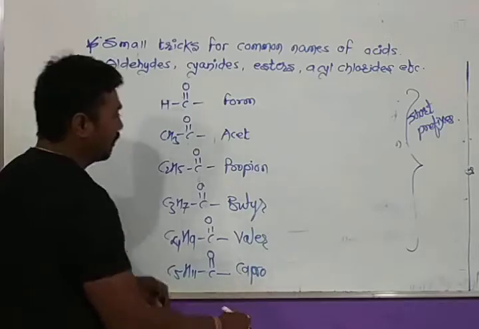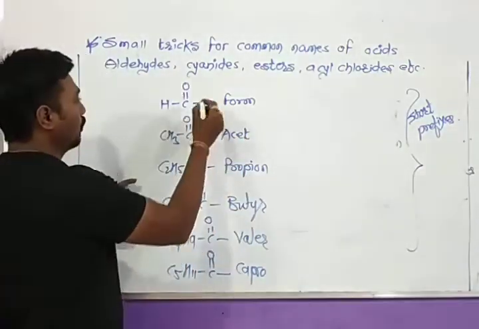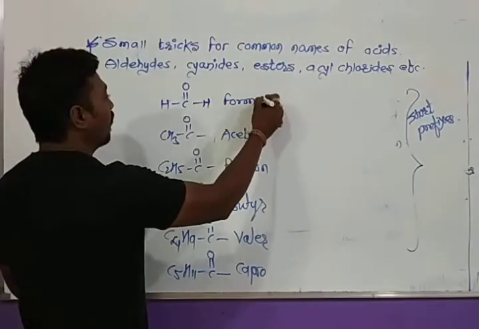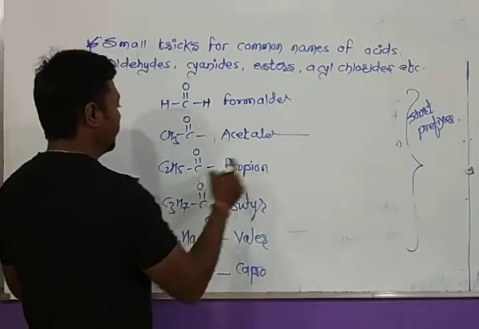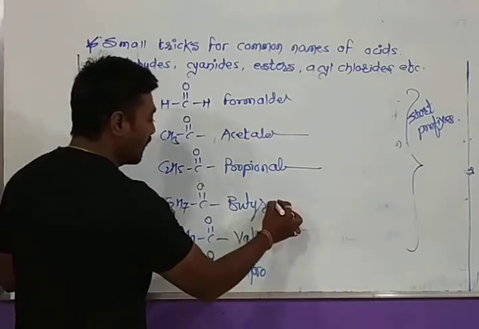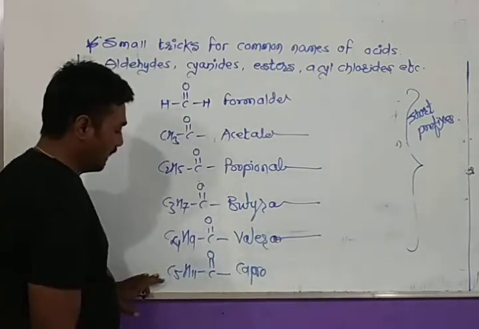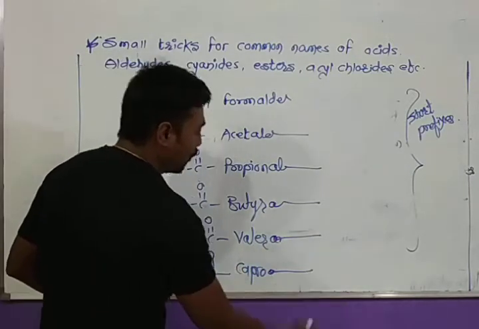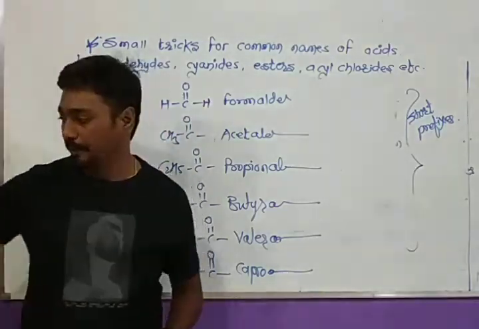These all we have discussed in the start of this lecture. So this aldehyde will be formaldehyde, this will be acetaldehyde, this will be propionaldehyde, this will be butyraldehyde, this will be valeraldehyde, this will be caproaldehyde. Okay, you get it?